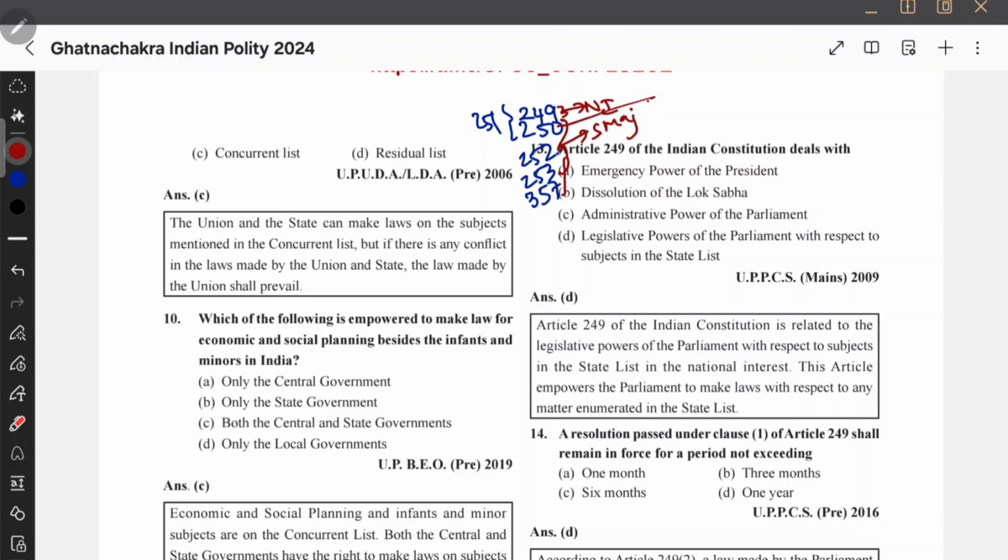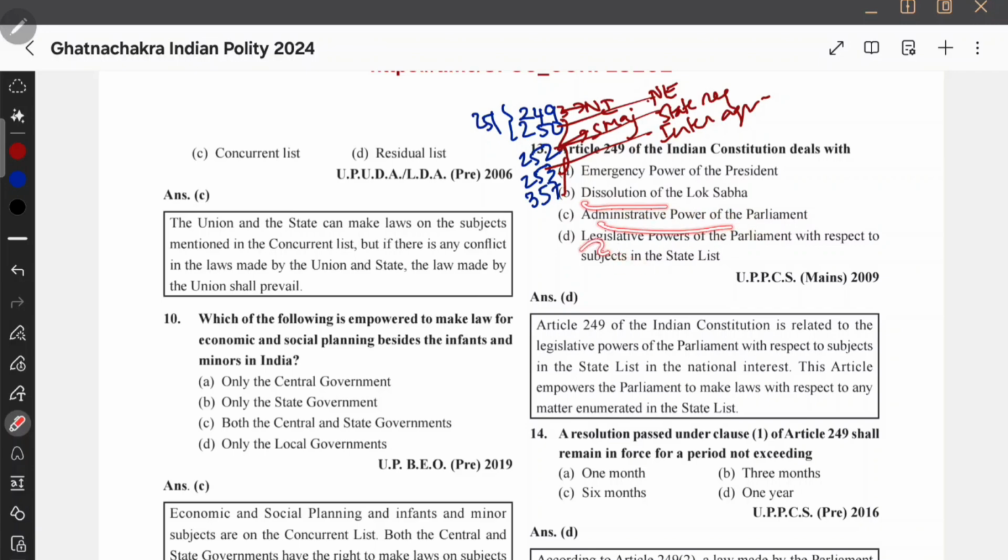And you know what 250 is? 250 talks about national emergency, and 252 is upon state request. 253 is for implementing international agreements. Okay. Now let us say 249. Article 249 of the Indian Constitution deals with what? Not the emergency power of the president, but national interest. Rajya Sabha can pass a resolution with a two-thirds majority to enable legislation on the state list. The validity period of such a resolution would be 1 year, right?